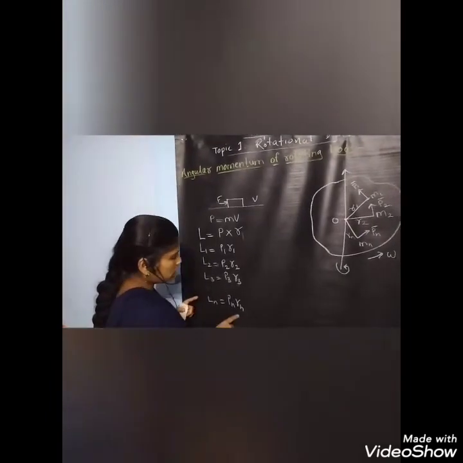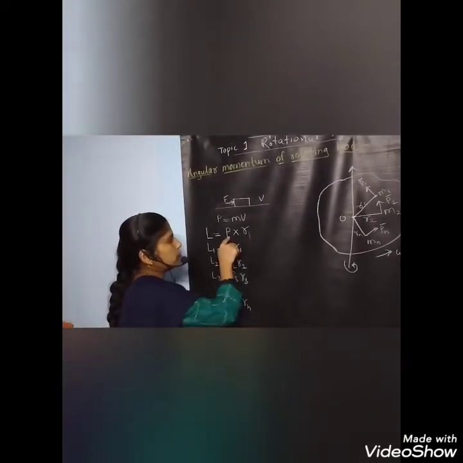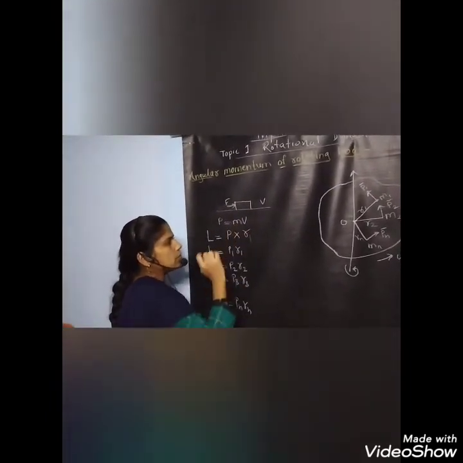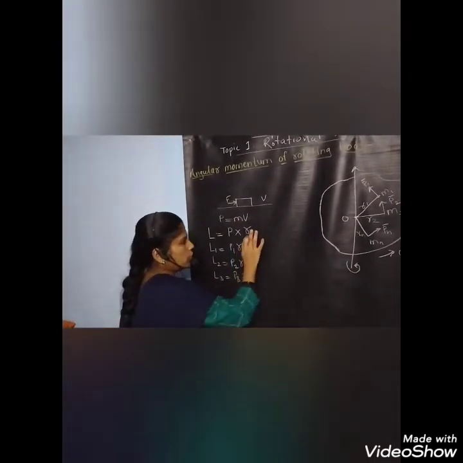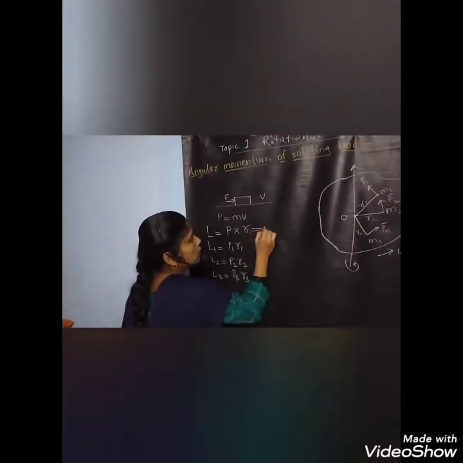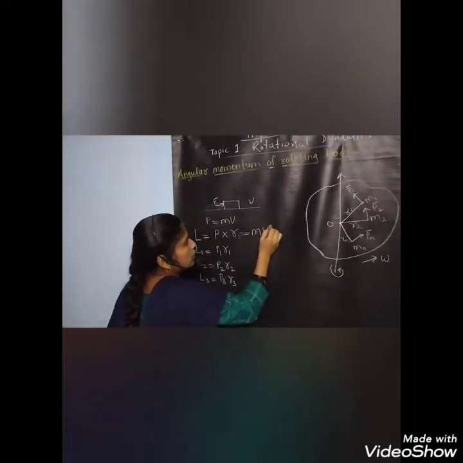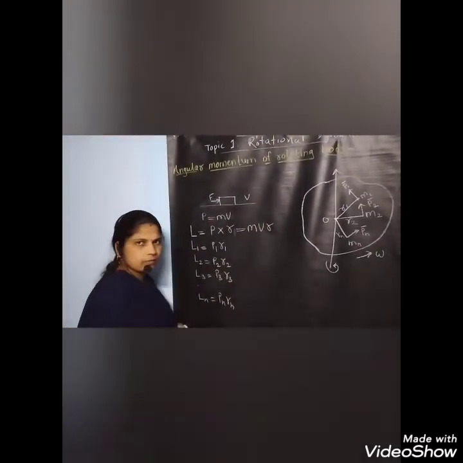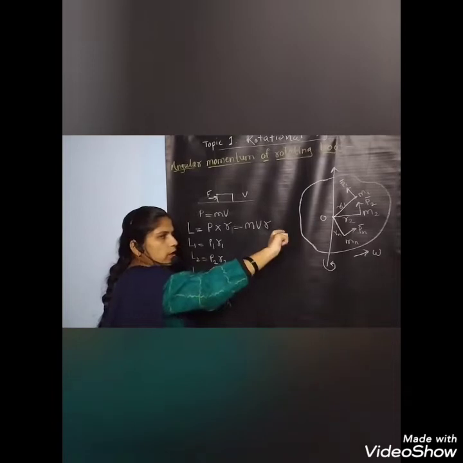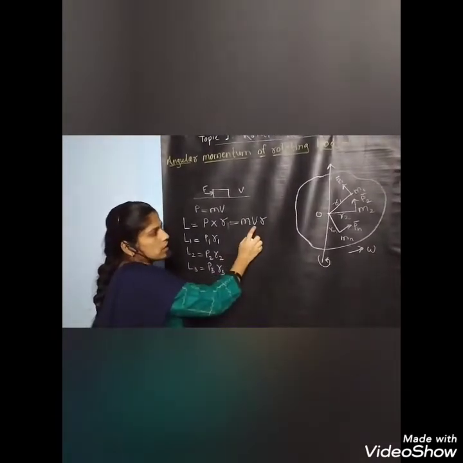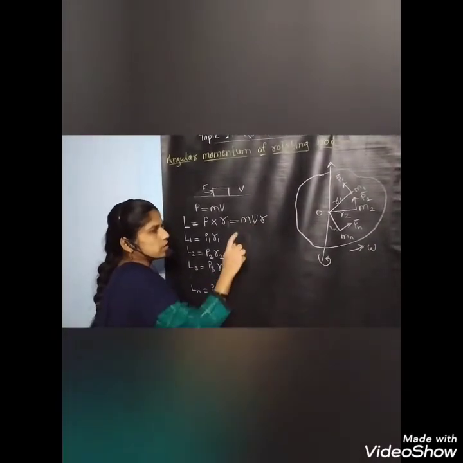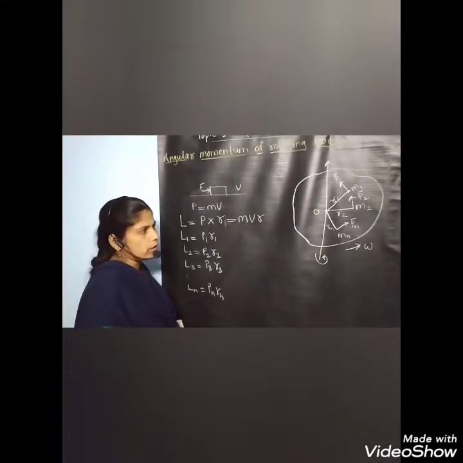We know that linear momentum is given by mass into velocity. Therefore, this formula can be written as m v into r. This body is rotating, therefore its linear velocity is given by r into omega.